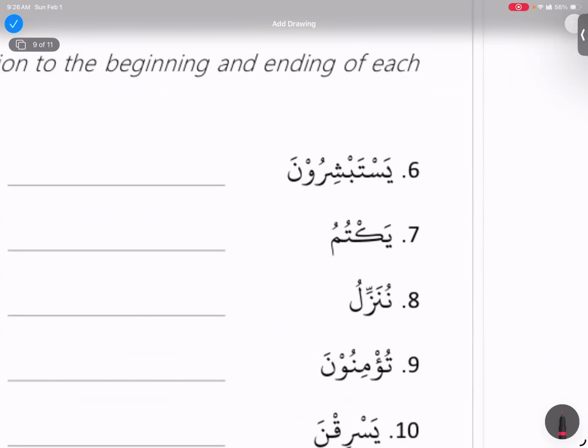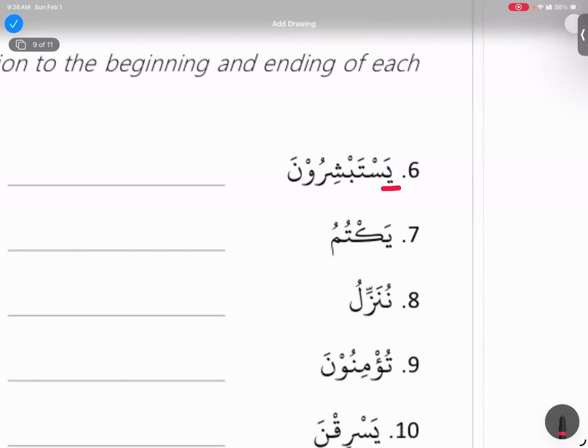Okay, so it's the Istaf'al family, right? Istaghfara, yastaghfiru. Let's start, give me the brief of every letter. What is this ya? Ya stands for the sign of Mudari. Seen is for Sawf, right?